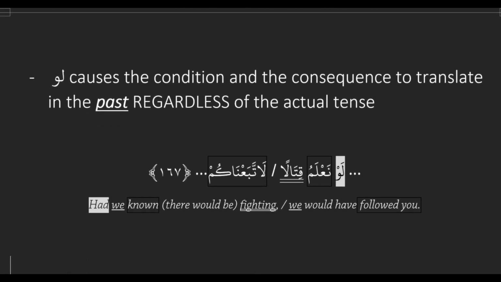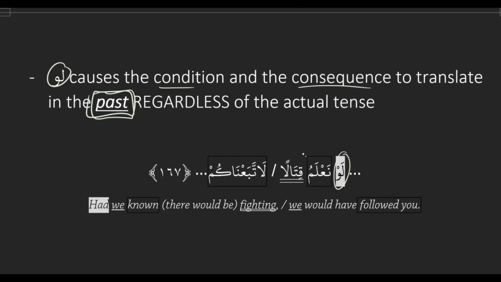Rule number two, actually we have the opposite situation. So لو causes the condition and the consequence both to translate in the past tense, regardless of the actual tense. So in and ida, present future, لو past. Let's look at an example here. So we have لو نعلم قتالا لاتبعناكم. لو is our conditional word.